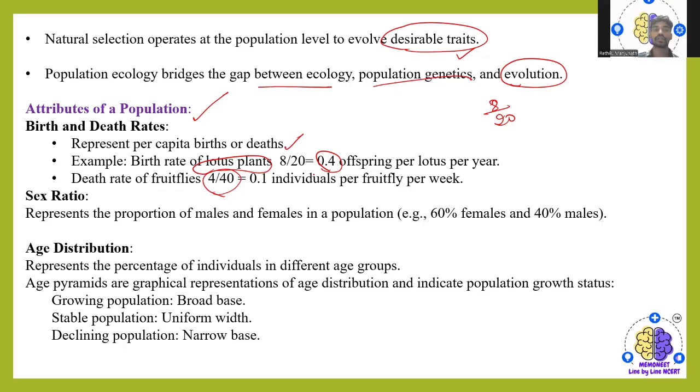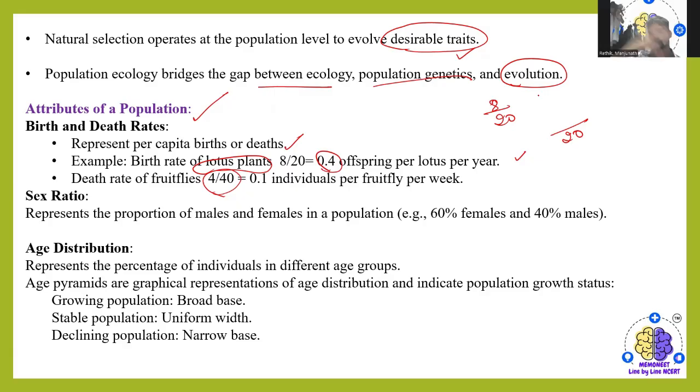And coming to the sex ratio, which represents the proportion of males and females in a population. Say out of 100, we have 60% female and 40% male. Clear? So coming to the birth rate, if you have around 20 in the population, you will be seeing 8, that is 8 out of 20.